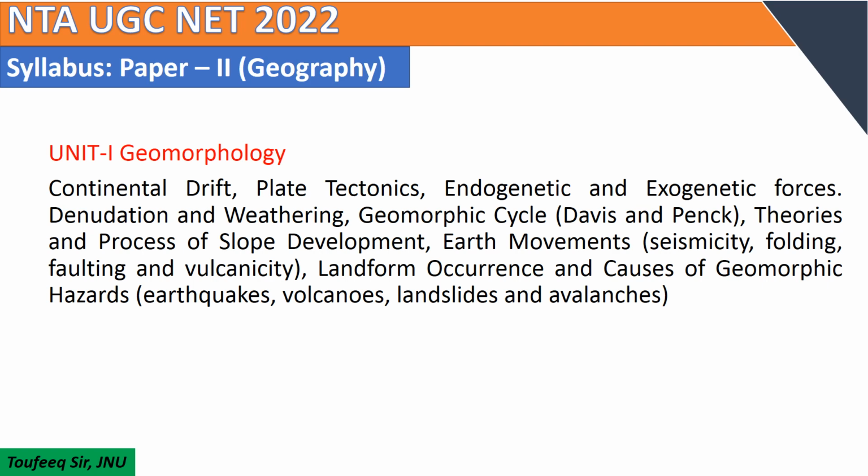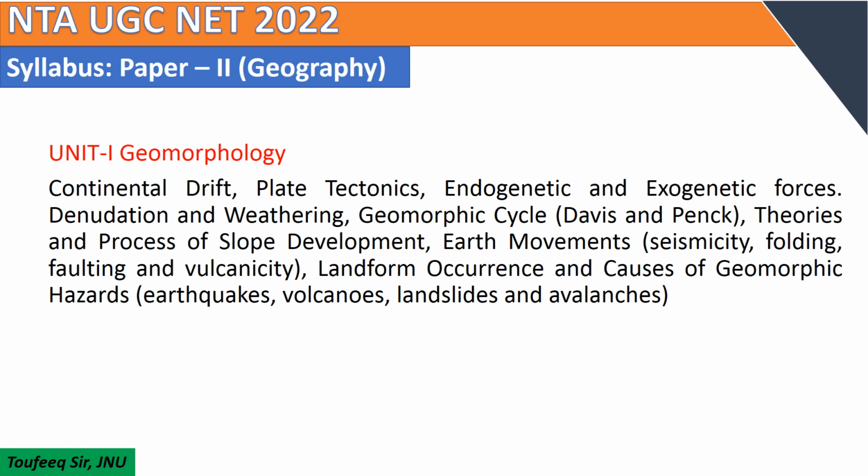And the theories and process of slope development under the earth movement, you have to study seismicity, faulting and volcanicity. Questions are also asked from these topics. Landform occurrence and causes of geomorphic hazards. Landform occurrence means the landform occurred due to the different process of landforming agent like wind, water flow or due to rivers, ocean waves.